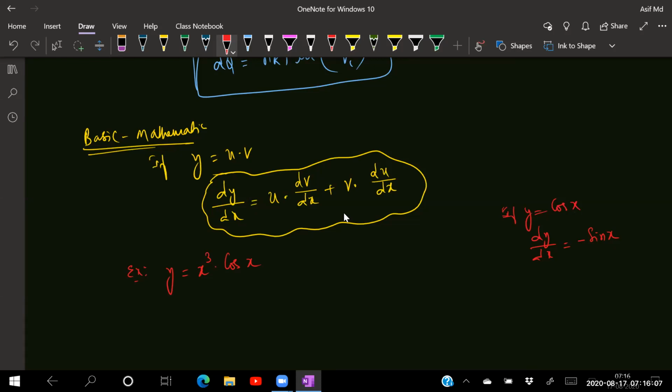So differentiation of cos x with respect to x is always equal to how much? Minus of sin x. Okay?